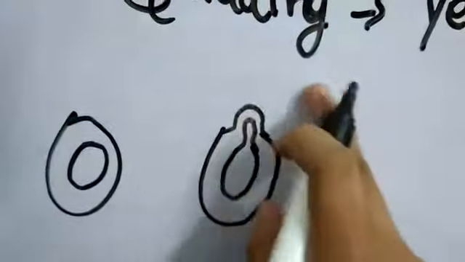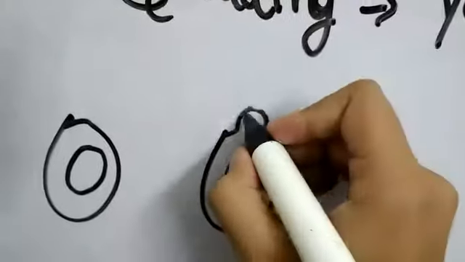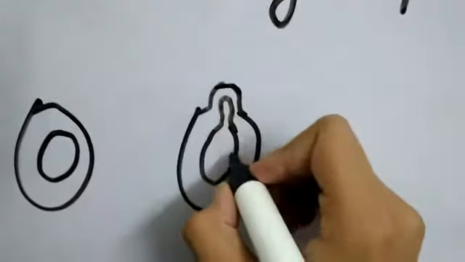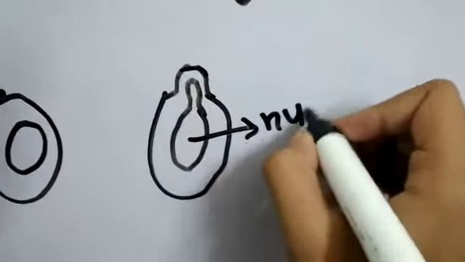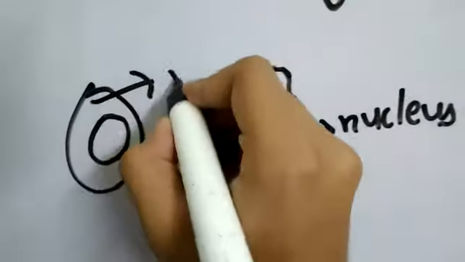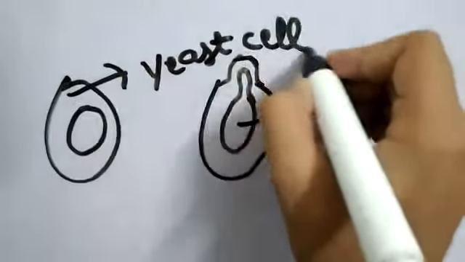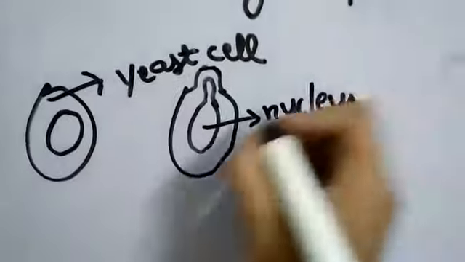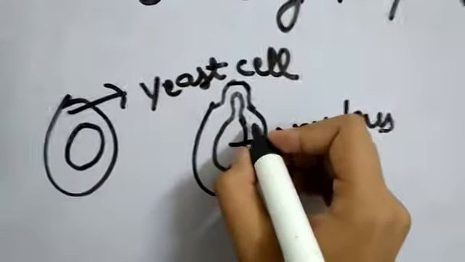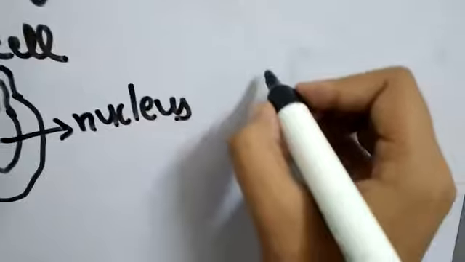It means the reproduction has started. The small bud is growing slowly, and this is the nucleus, and this is the whole yeast cell. Okay, it takes part of the nucleus. In the next stage, what will happen? It will grow more.